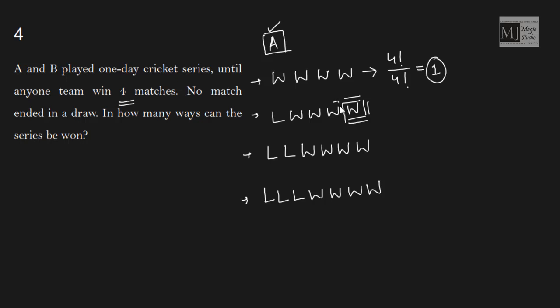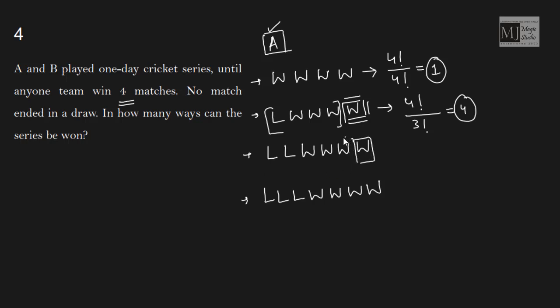So it makes sense that the last match should be the winning match. That means I can arrange these 4 results in how many ways? In factorial 4 ways, but out of these 3 are alike items. Factorial 4 by factorial 3 is 4. So in 4 different ways, these 5 outcomes can be arranged such that the last outcome is a win.